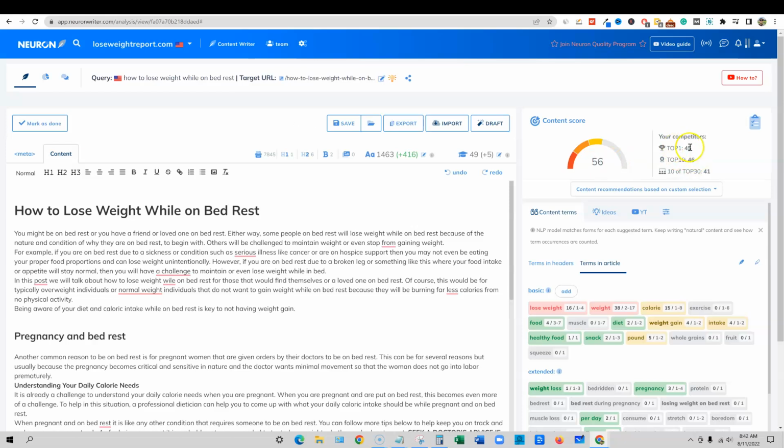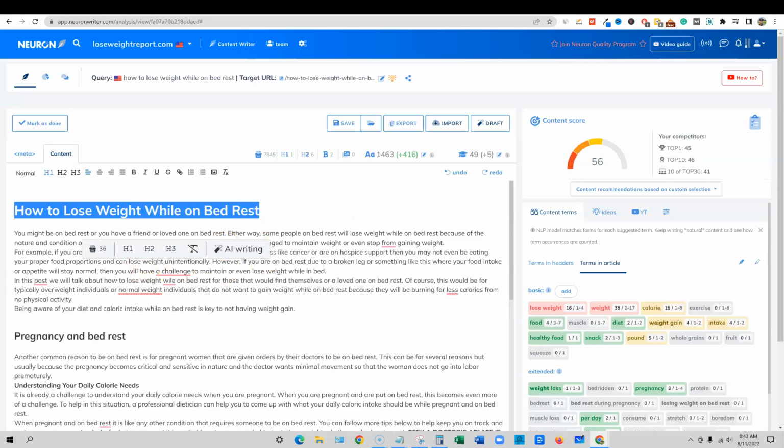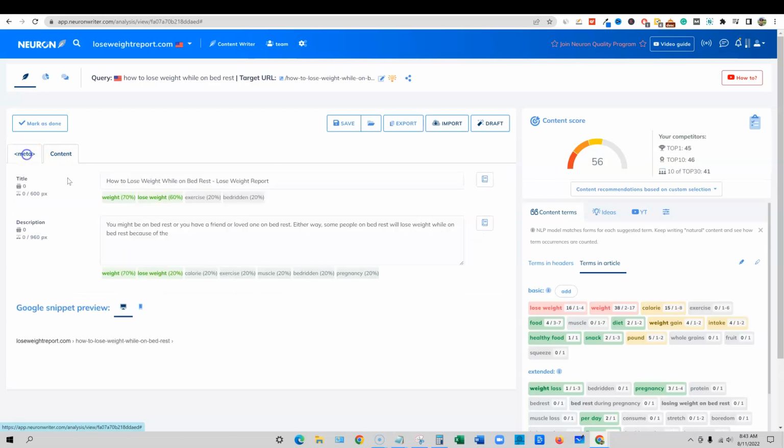And the top position's a 45, the top 10 are a 46. So this is saying that we are optimized to rank in the top 10. We are ranked in the top 10, but we are ranked number 10. So this is a lower score, but what we're supposed to do is take our title and go and put this in. Okay, so it did bring in.